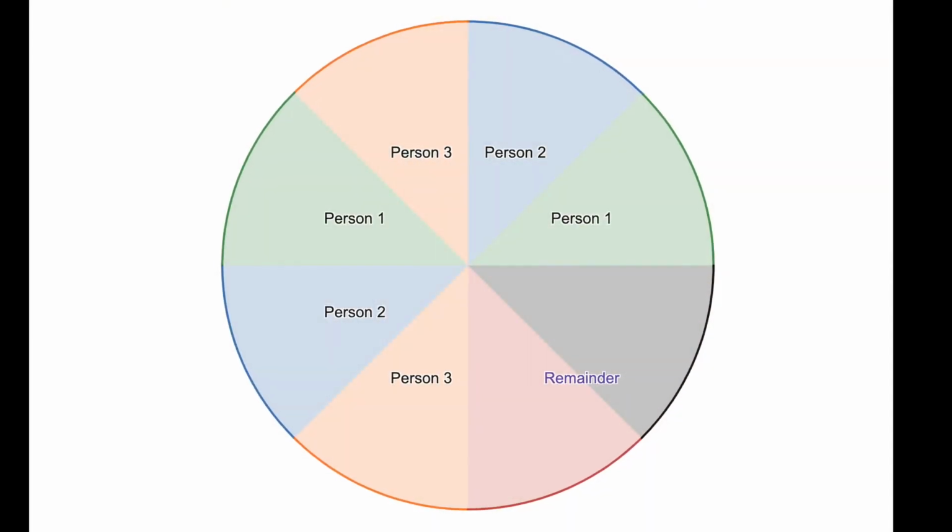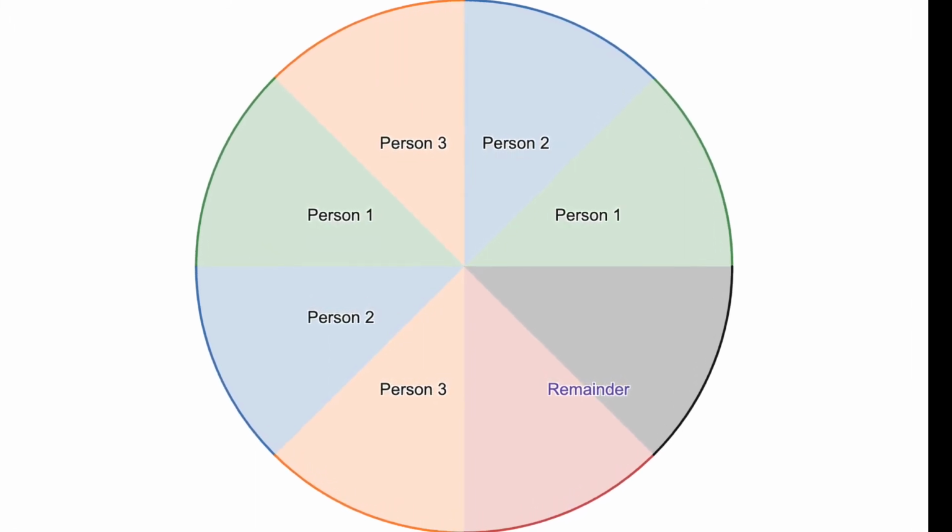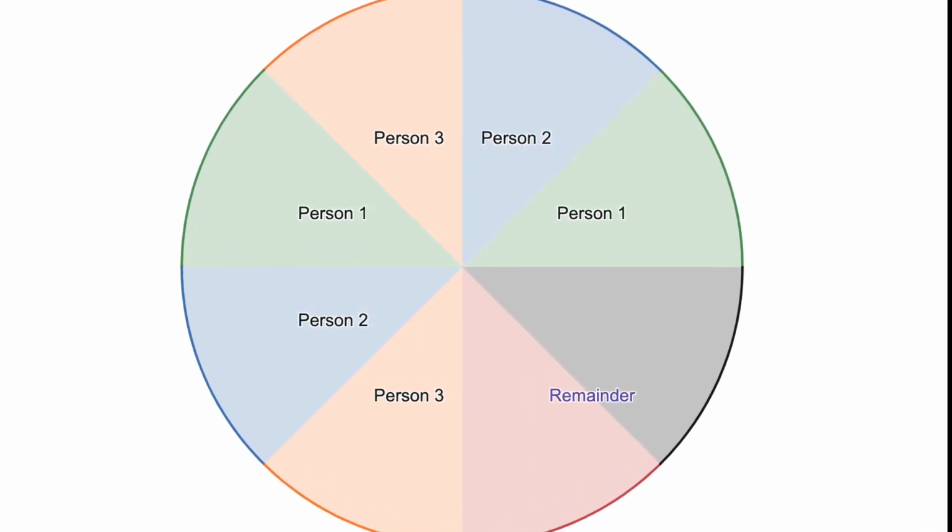When we first learn about division, it is usually through simple examples like, how do we equally distribute 8 slices of pie among 3 people? In this case, each person would get 2 slices, and there would be 2 that remain, since 8 is equal to 2 times 3 plus 2.